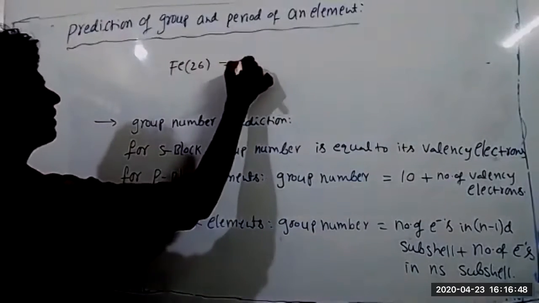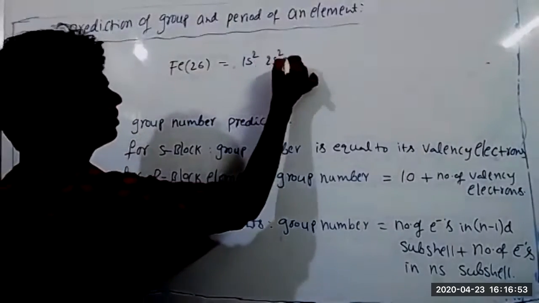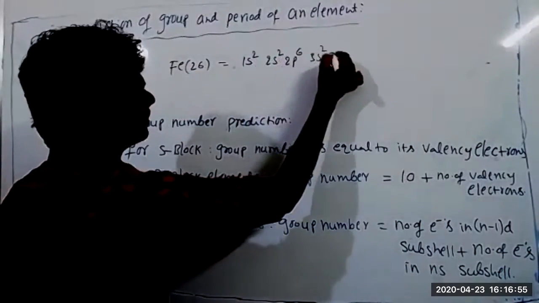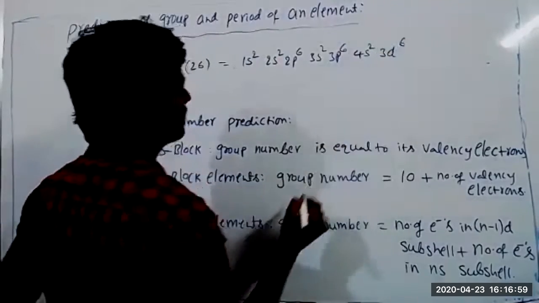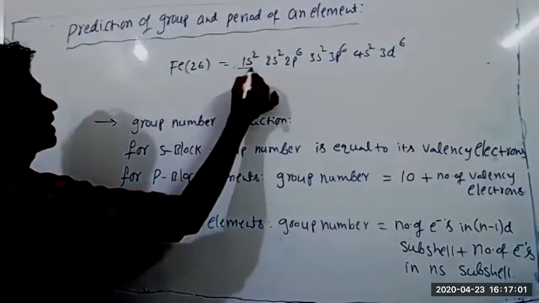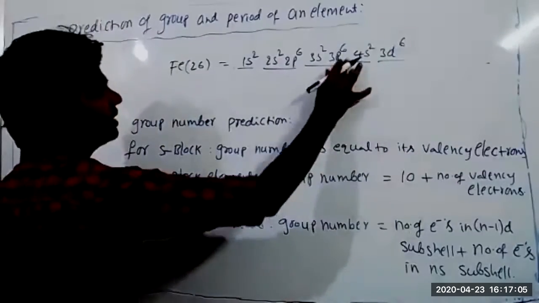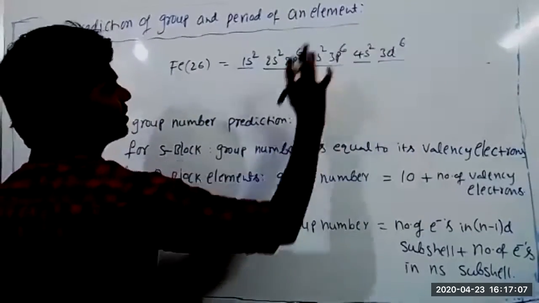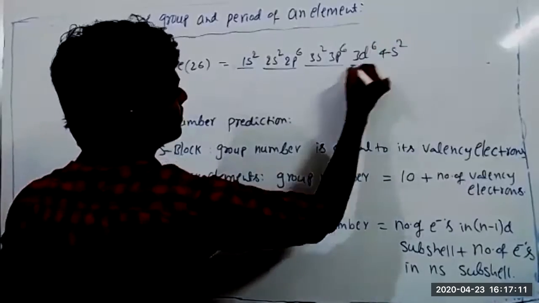Iron, 26, full electronic configuration: 1s2, 2s2, 2p6, 3s2, 3p6, 4s2, 3d6. First shell, second shell, third shell, fourth, and again this is the third shell only. Actually, this comes here and this needs to go there: 3d6, 4s2.